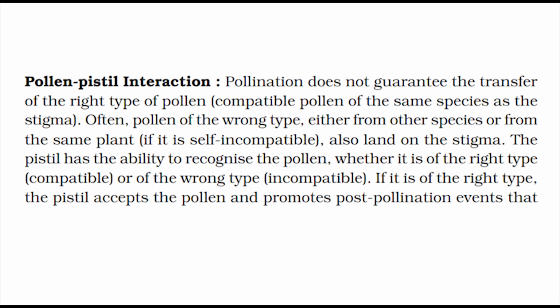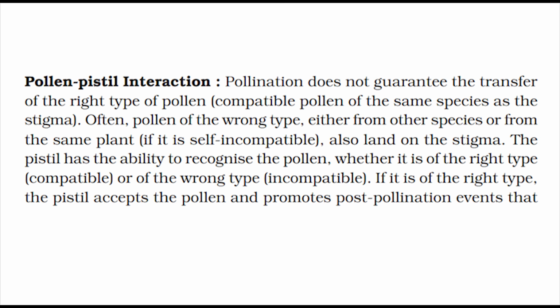Pollen-pistil interaction. Pollination does not guarantee the transfer of the right type of pollen, or compatible pollen of the same species as the stigma. Often, pollen of the wrong type, either from other species or from the same plant if it is self-incompatible, also land on the stigma.